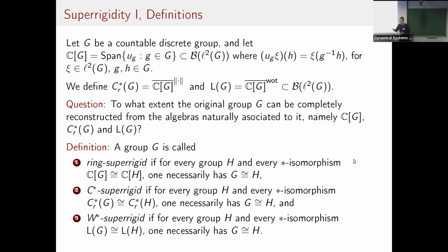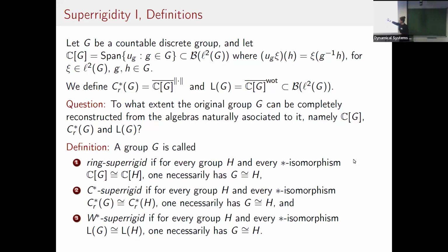Now, when everything is recoverable from whichever of these structures you're looking at, we call it superrigid. So a group is called ring superrigid if you take any other countable discrete group H and you have a star isomorphism between the group rings, then the two groups are isomorphic. C-star superrigid is the same, so you can recover the group G from the reduced group C-star algebra, and W-star superrigid if your von Neumann algebra remembers the entire group.